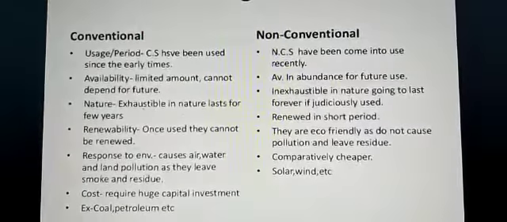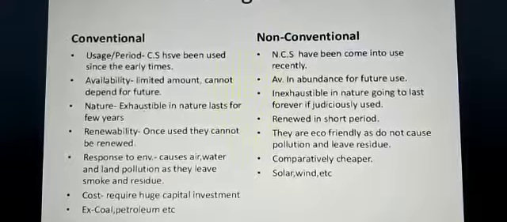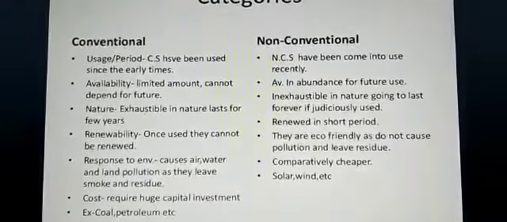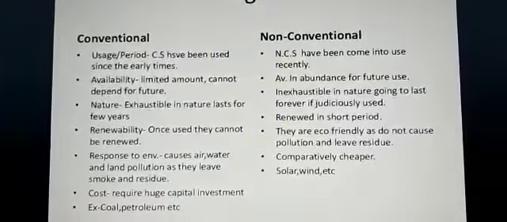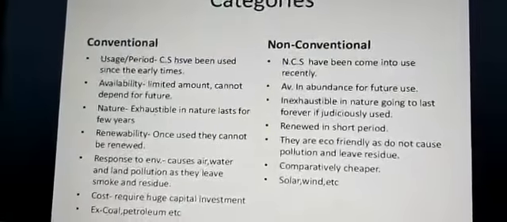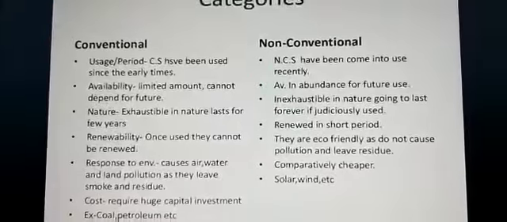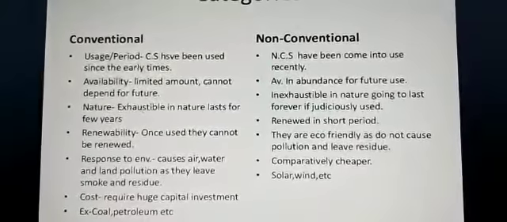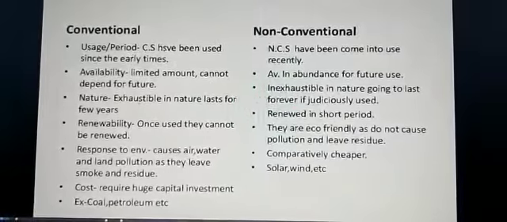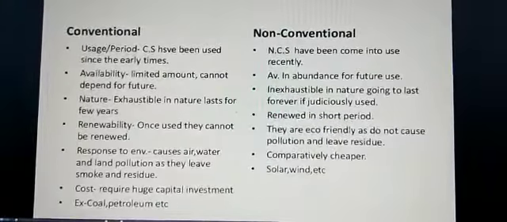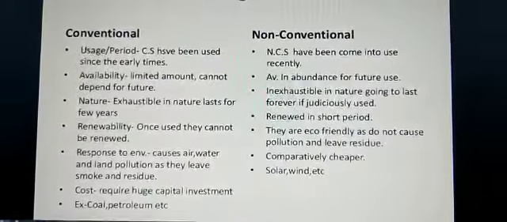Nature: conventional is exhaustible and lasts for only a few years, but non-conventional is going to last forever. If it is used judiciously, it will last for many years.